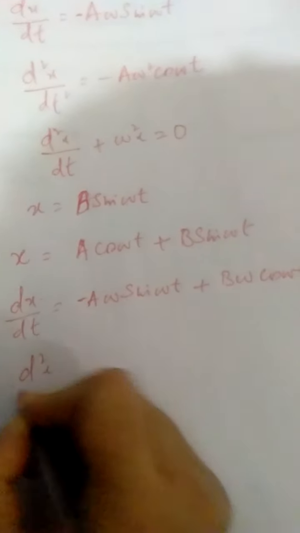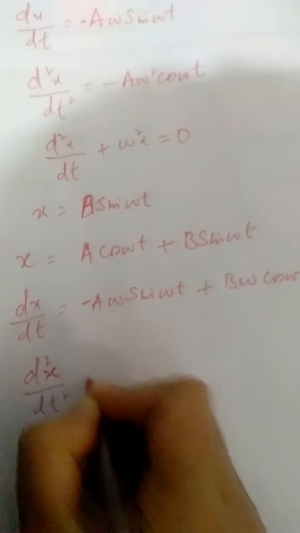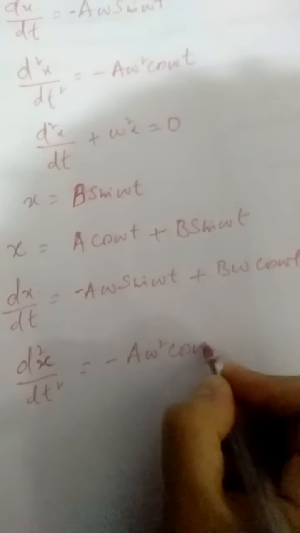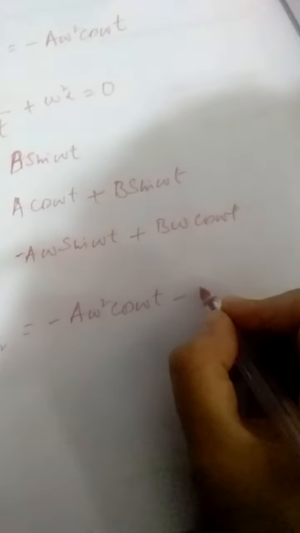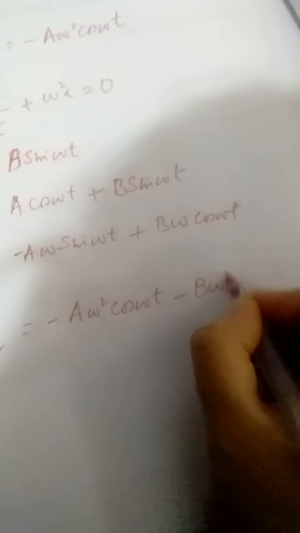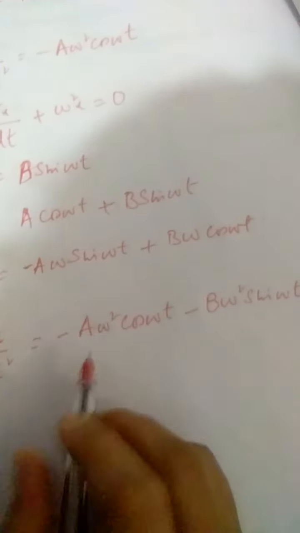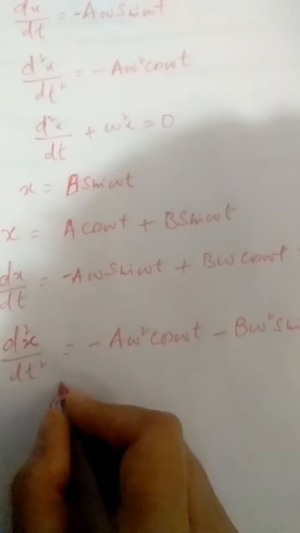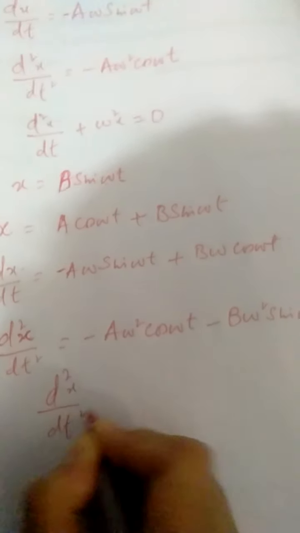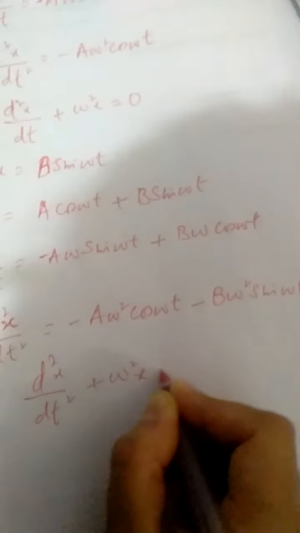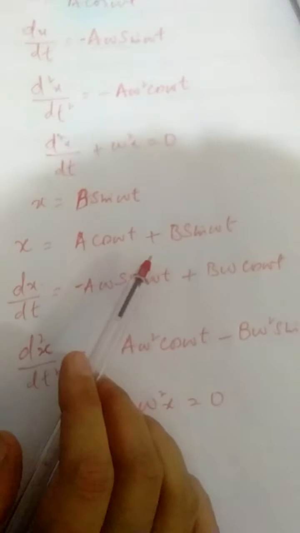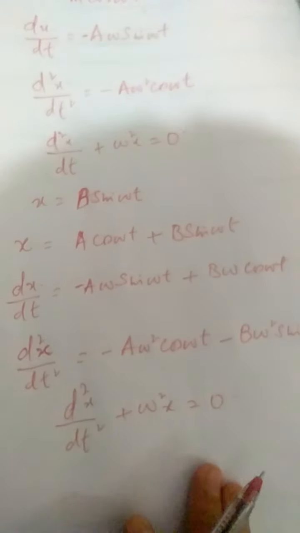Now the second derivative, d square x by dt square, is minus a omega square cos omega t minus b omega square sine omega t. If you take minus omega square as common, a cos omega t plus b sine omega t is the x. So again we get the same equation back: d square x by dt square plus omega square x is equal to 0. So this is also a solution to the differential equation of simple harmonic motion, right?